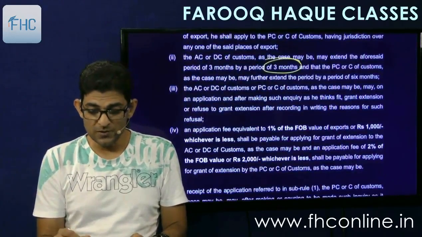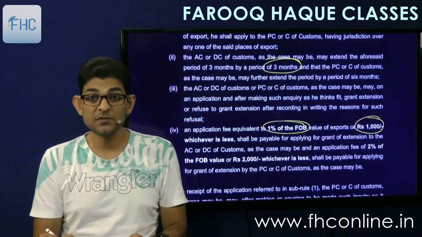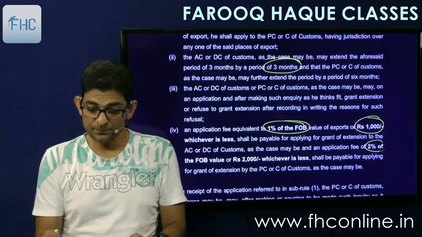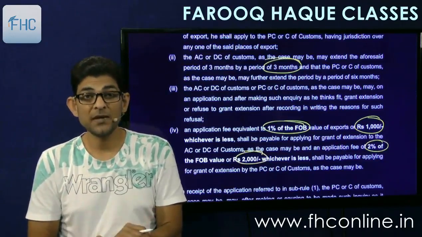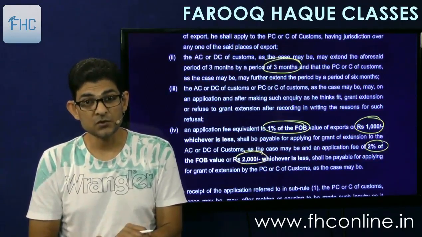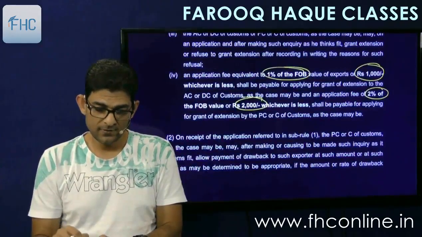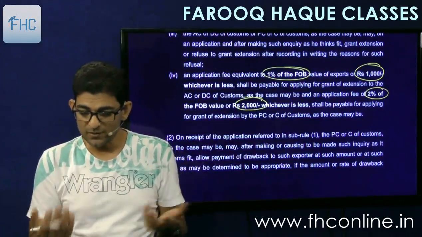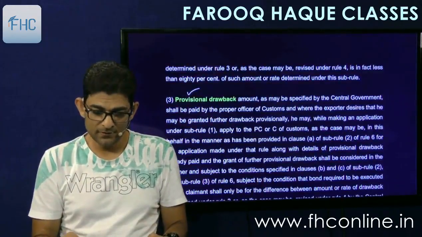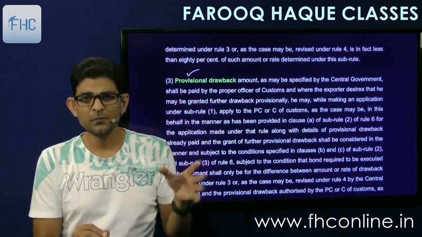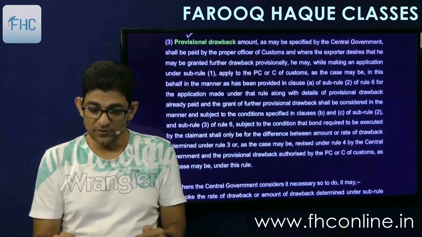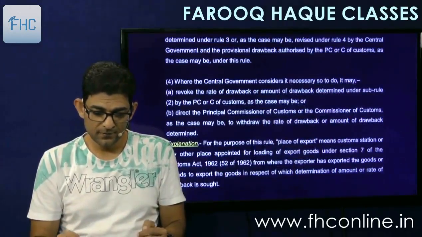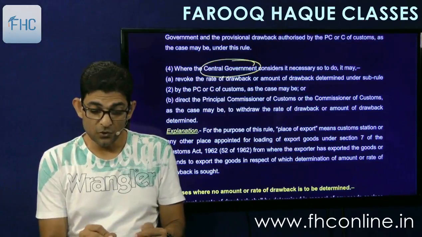And then the fees are also the same, 1% of FOB or 1000, whichever is less for AC or DC, and 2% or 2000, whichever is less if you make an application to PC or C for extension. Other points are all the same. Then they will hold an inquiry, and after the inquiry they will determine the rate. Then provisional drawback, everything is the same now. Provisional will be given to you first, and then on finalization the adjustment will be done. And the government can also ask for revocation.